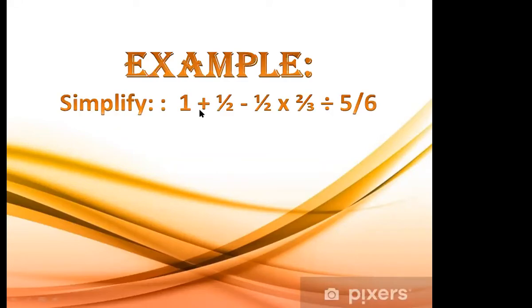So here you have an example. If you look very carefully, the example is 1 plus 1 over 2 minus 1 over 2 multiplied by 2 upon 3 divided by 5 upon 6. Here you have different fractional values as well as whole number values, and you have all the operations: addition, subtraction, multiplication, and division. So how will you solve it? I'm going to show it through the video.